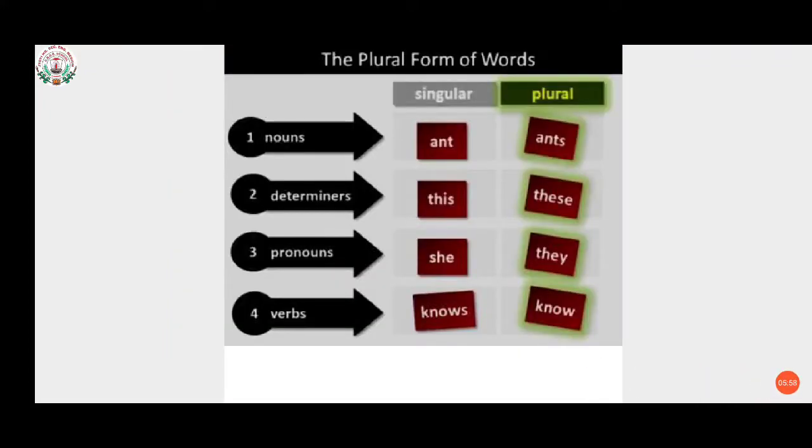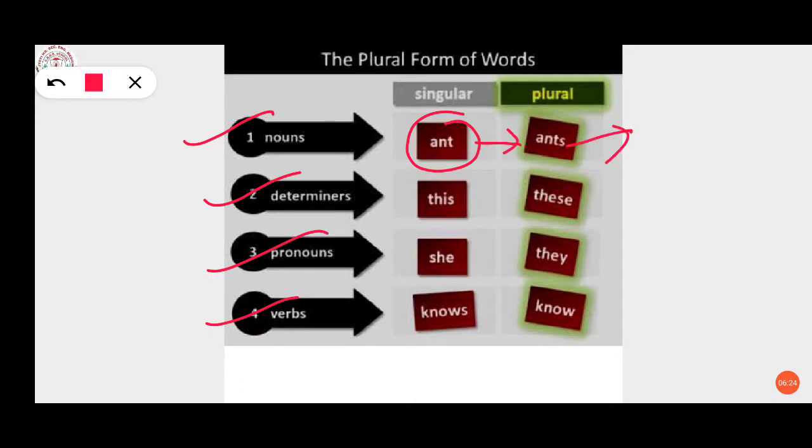Here is another one, the plural form of words. Here you can see we have nouns, determiners, pronouns and verbs. You have already learned this in your previous class, but for revision I'm using this. See, singular, ant is changed to what? Ants. What have we used here? We have just put s over here. To change this ant to plural, it means to change this singular to plural, we just add s.